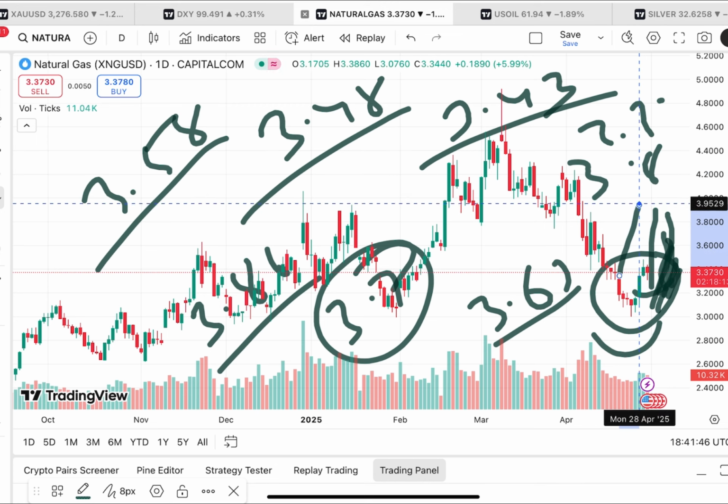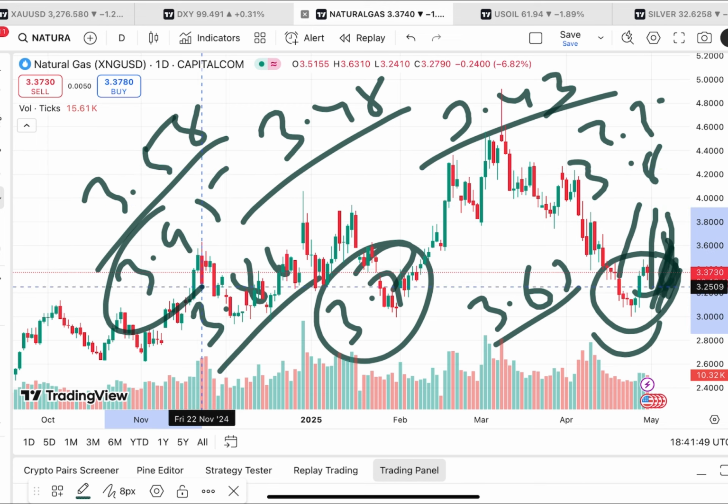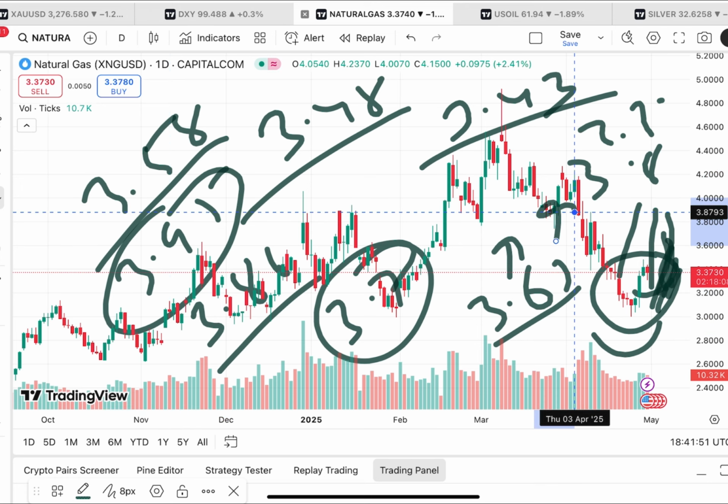Okay, and once the price moves over this level, probability of going towards 3.95 will be there, and then a further upside we can see.